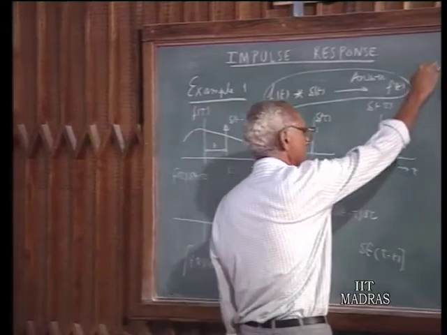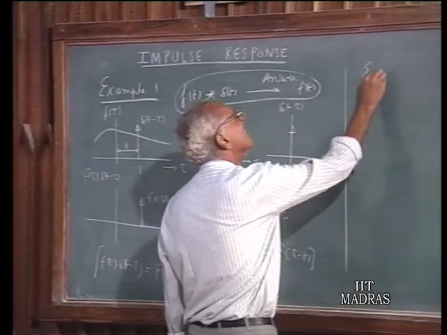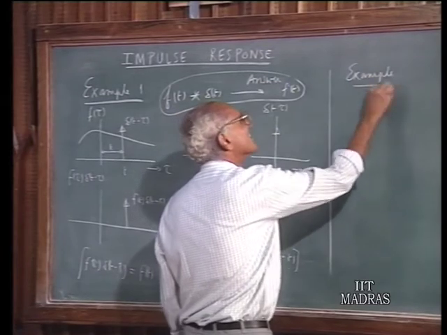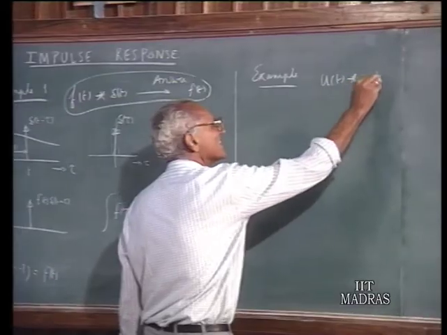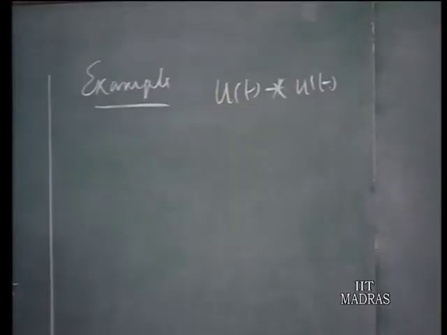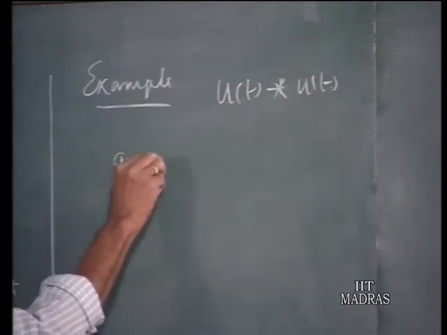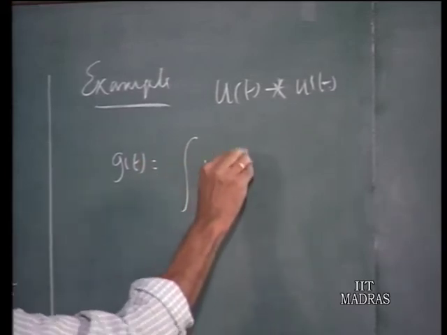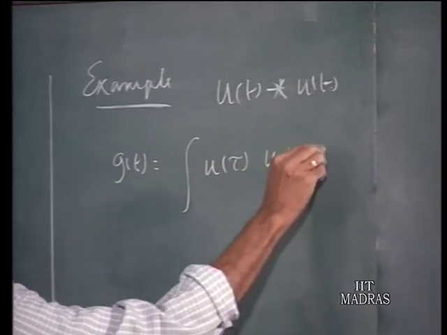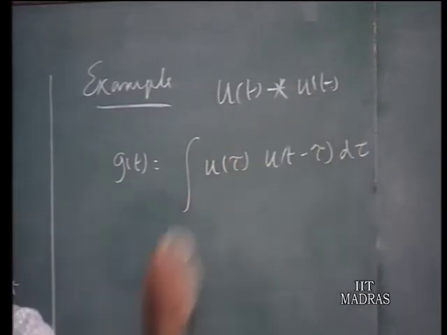Now, let us take a second example. Let us see what happens when a step function is convolved with another step function, u of t convolved with u of t. Suppose the result of this is called g of t. According to the formula, this will be u tau, u of t minus tau, that is the second signal, d tau, and you integrate that over the limits which are appropriate to this.